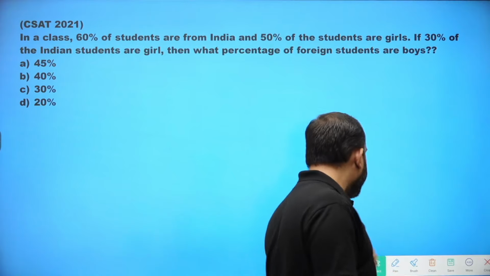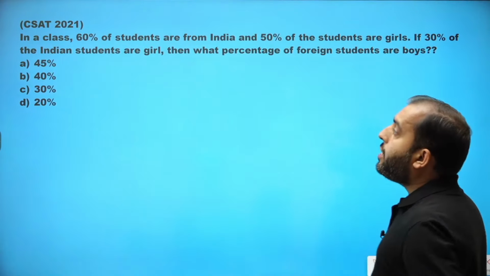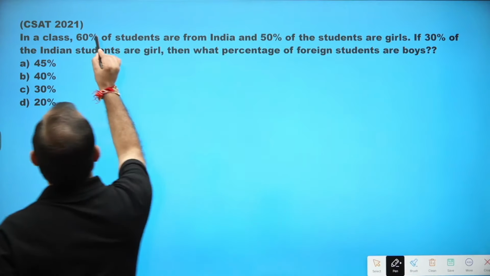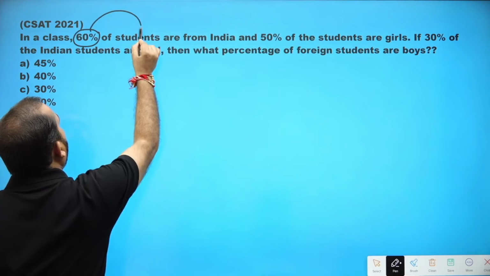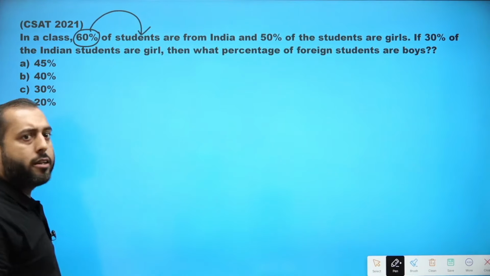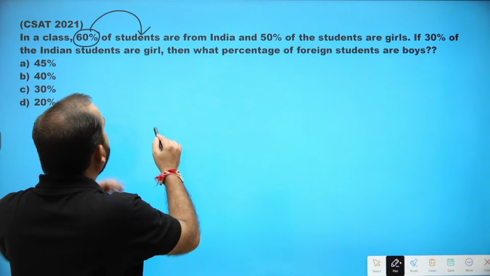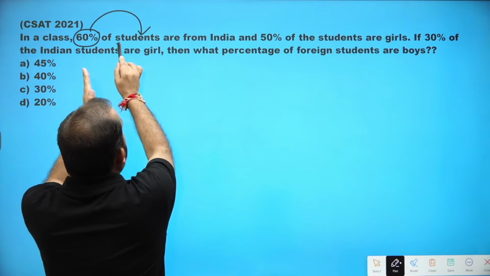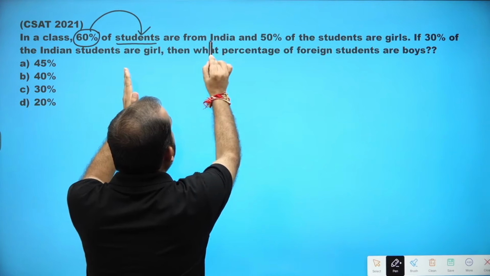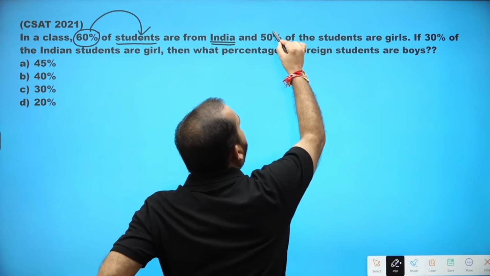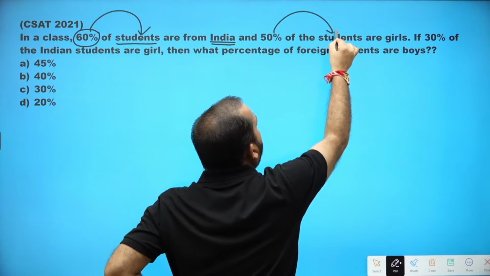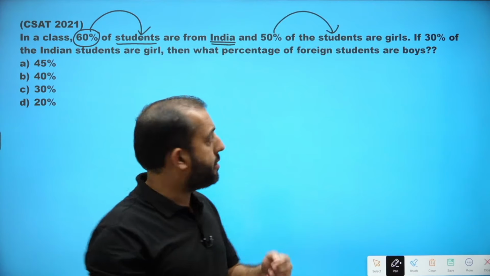Now, this is the next question. It says in a class 60%. For this 60%, what is the base? Total count of students is the base. So 60% of total students are Indians and 50% of what? Total students are girls.